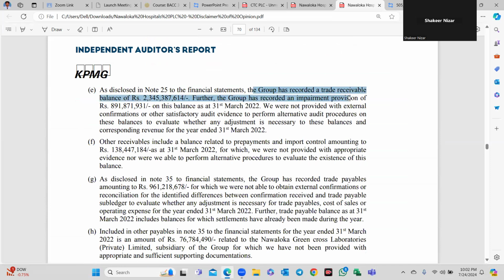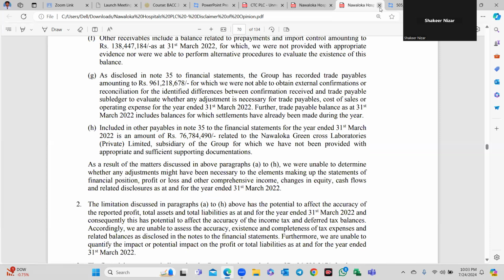The group recorded trade receivables. Further, the group recorded an impairment provision. We could not obtain external confirmation as satisfactory audit evidence for debtors. On the balance sheet, we cannot evaluate whether any adjustment is necessary. So the main issues are there.